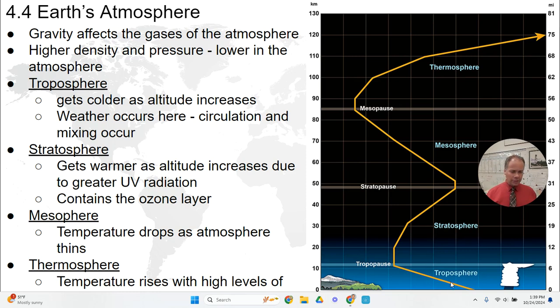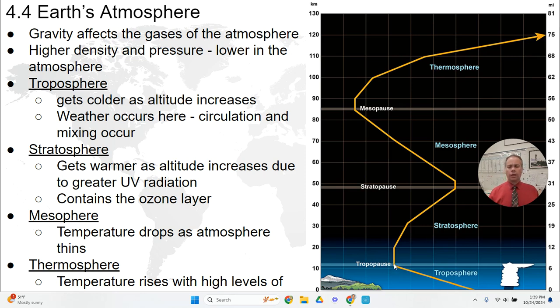We also see this line here on this graph represents the temperature. As we move up through the atmosphere, what we notice is it changes. In the troposphere, as we go higher into the atmosphere, temperature decreases.